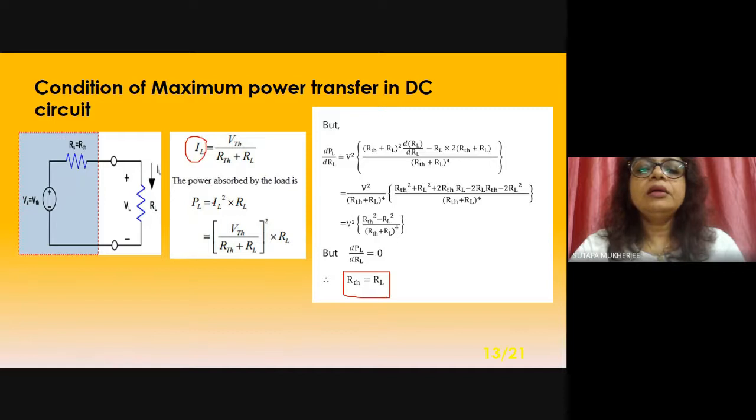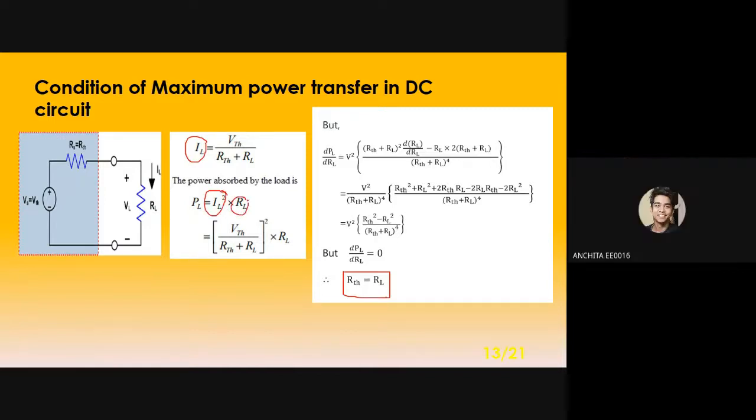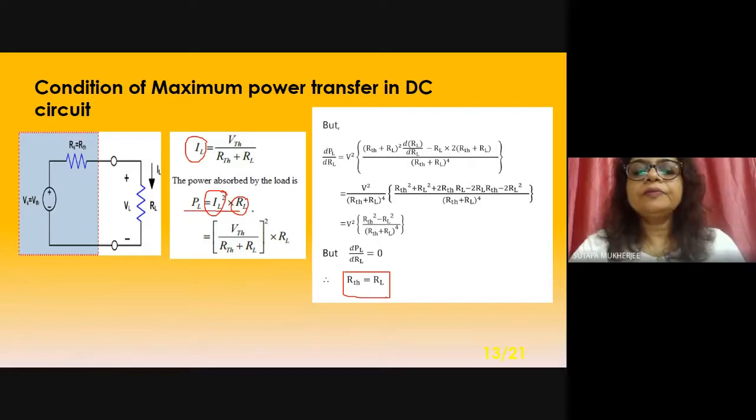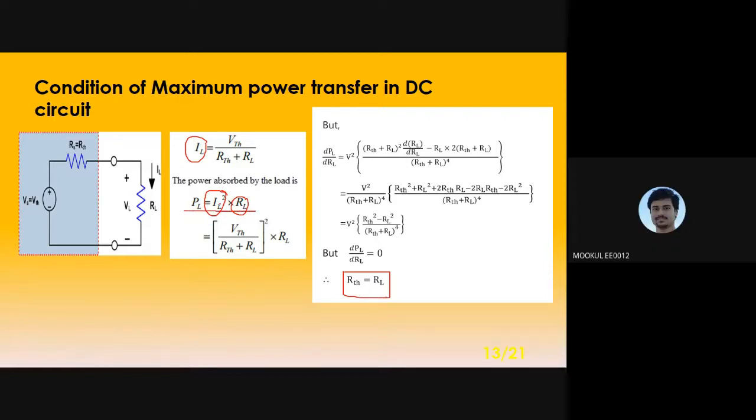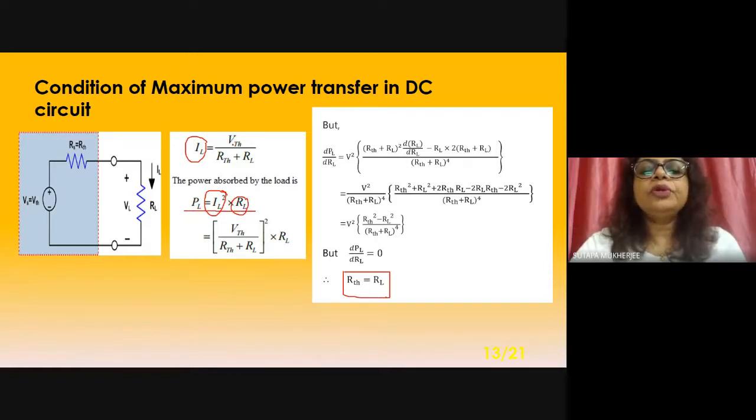Is it clear up to this point? Yes, ma'am. So what is the value of IL? Put the value here: VTH divided by RTH plus RL, the whole square, into RL. This is the power.